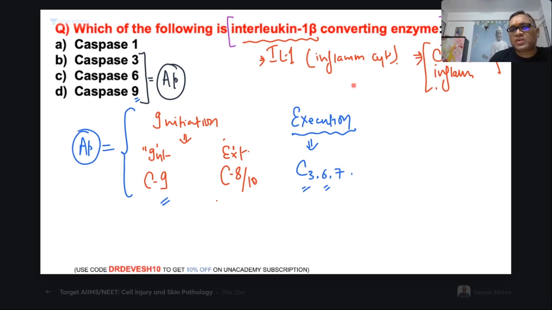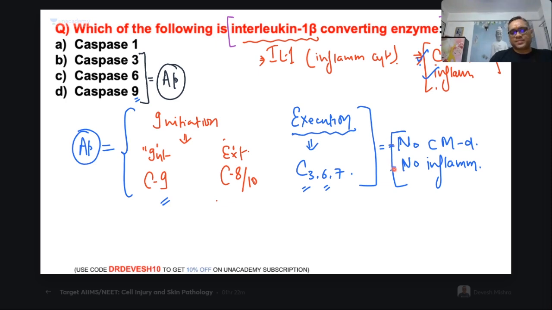And in apoptosis, will you find cell membrane damage and inflammation? No, no cell membrane damage, right? So you remember, there will be no cell membrane damage. There will be no inflammation, right? So no cell membrane damage, no inflammation in case of apoptosis, right? So what is the answer?